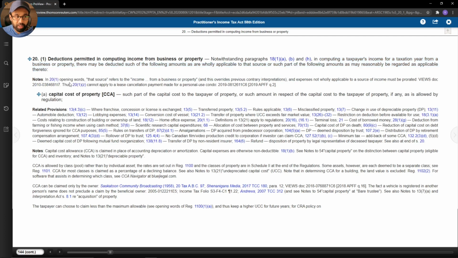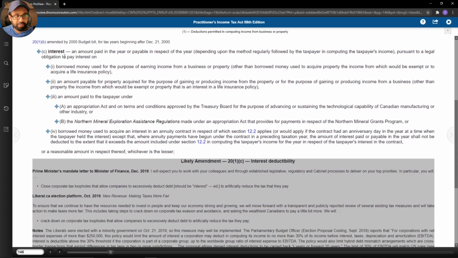In other words, the following paragraphs will be deductible to the extent that it says it is. One of those following paragraphs is paragraph C, an amount paid in the year or payable pursuant to a legal obligation to pay interest on borrowed money used for the purpose of earning income from a business or property.